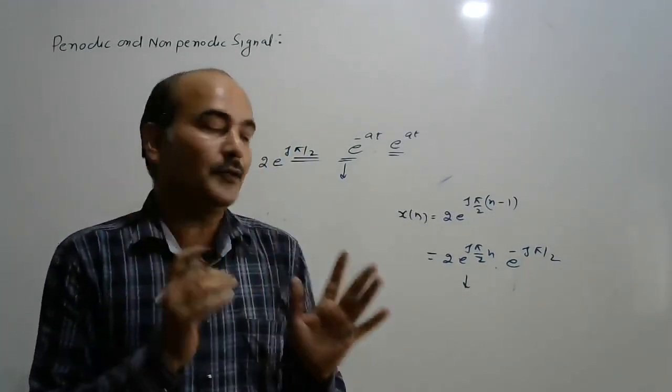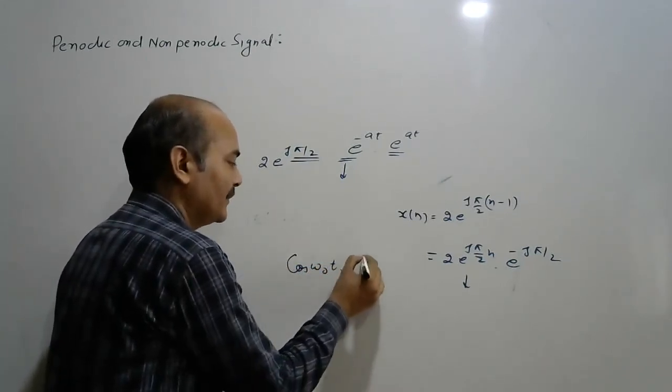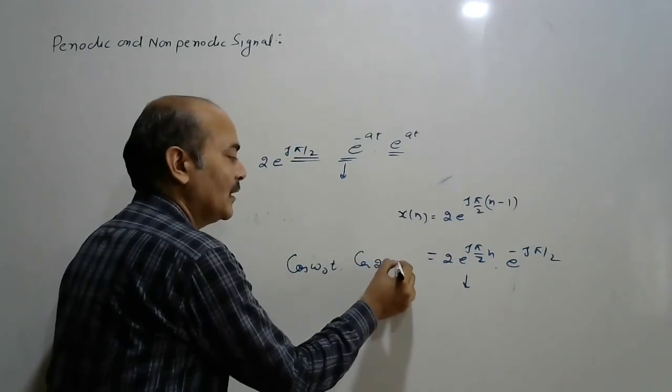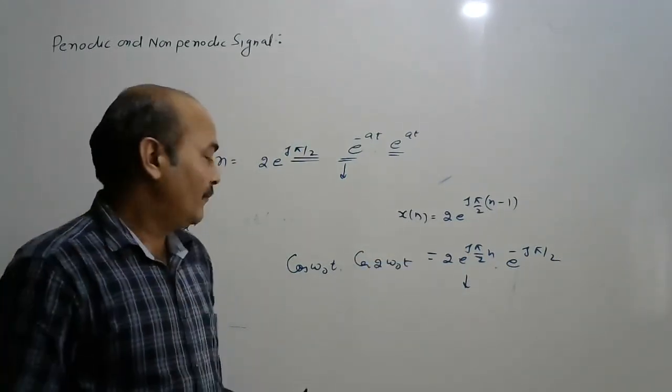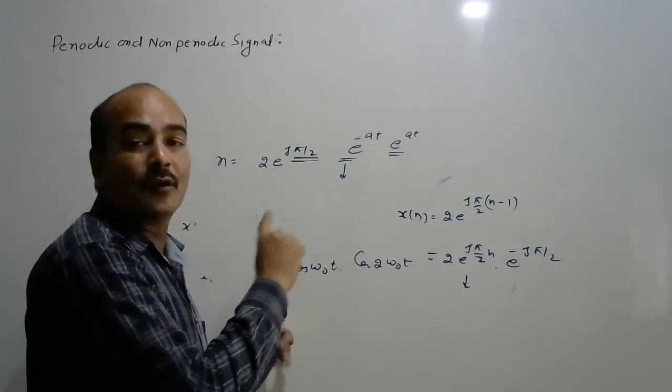Sometimes two periodic signals are multiplied. Suppose this is cos omega naught t, and this is cos 2 omega naught t. So just convert the product into addition form using 2 cos a cos b and 2 cos a sin b.